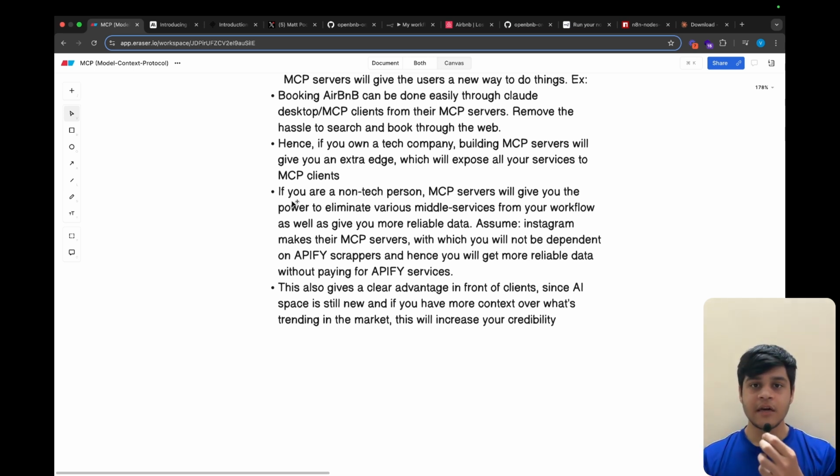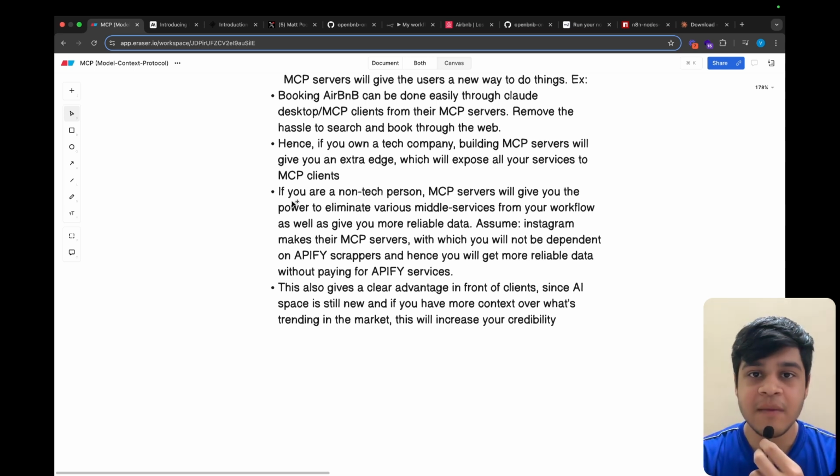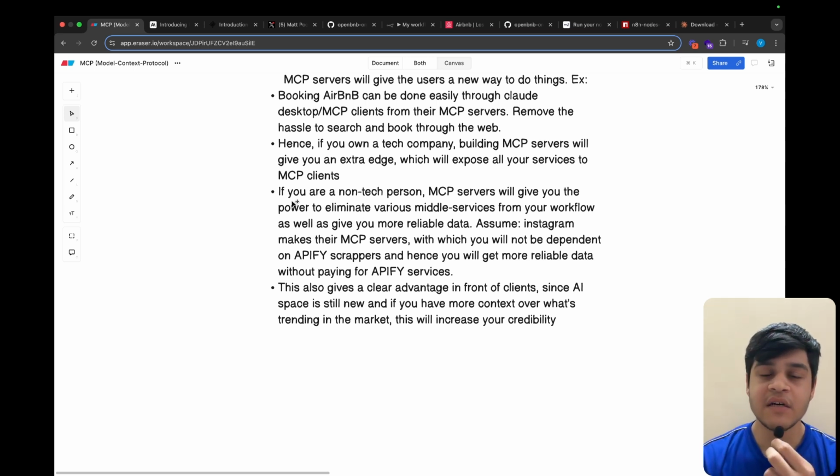In current time, sometimes API scrapers give us the wrong output, or they are not able to scrape the data. But in future, if Instagram creates an MCP server and provides it to our clients, for example N8N and Cursor, we would get more reliable data from the company directly.